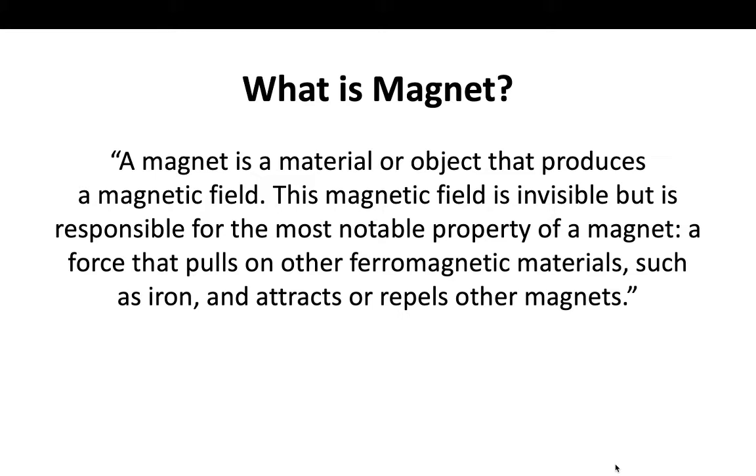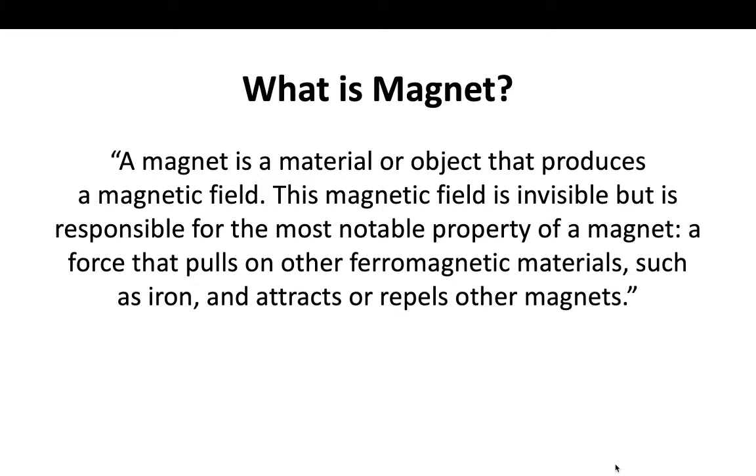A magnet is a material or object that produces a magnetic field. In the previous chapters we studied electricity, electric current, and electric field lines. So the magnetism topic is also a bit related to that, and it will be similar: electric fields and magnetic fields, electric field lines and magnetic field lines. So they are a bit similar. A magnet is an object that produces a magnetic field, the same as electronic equipment produces an electric field.